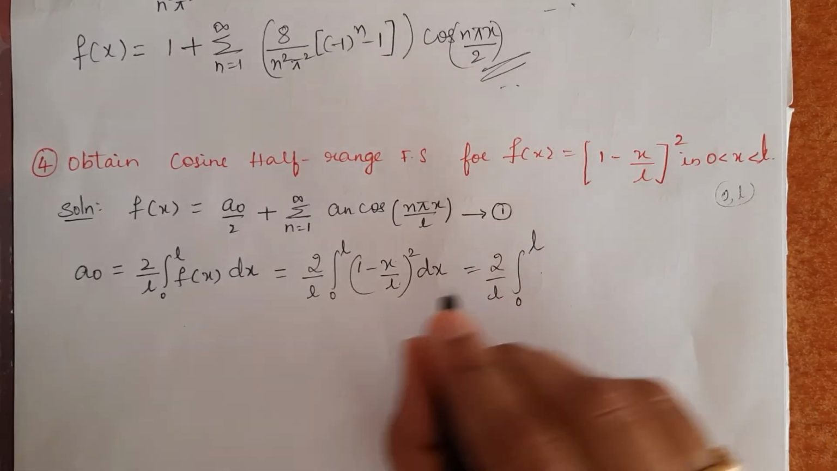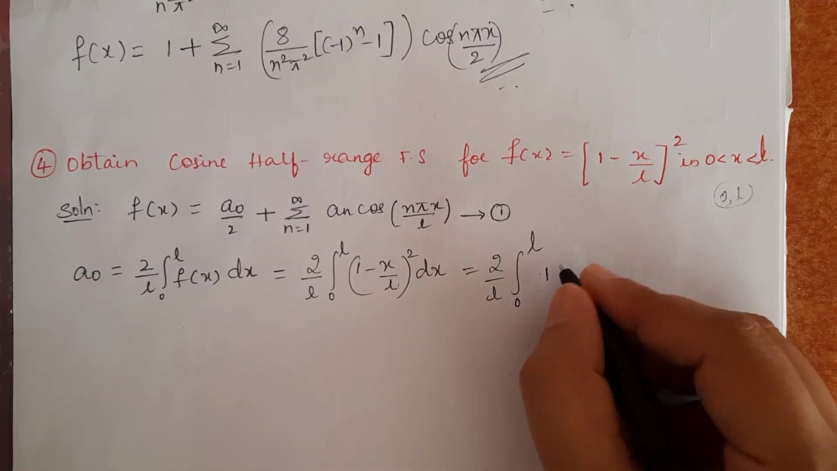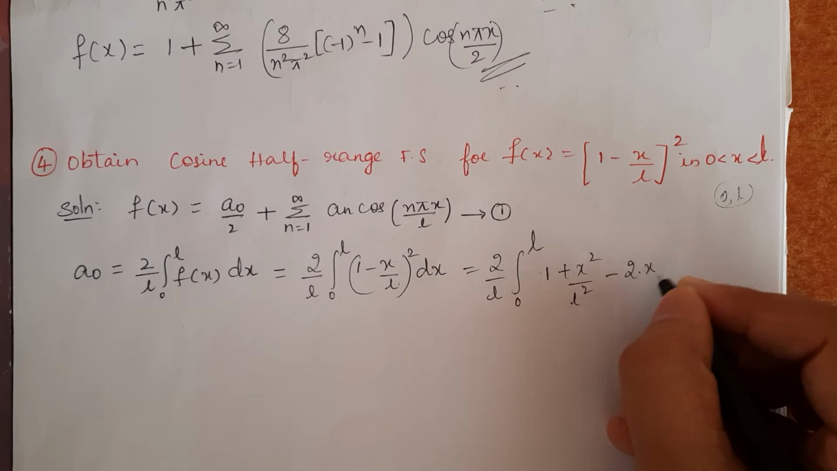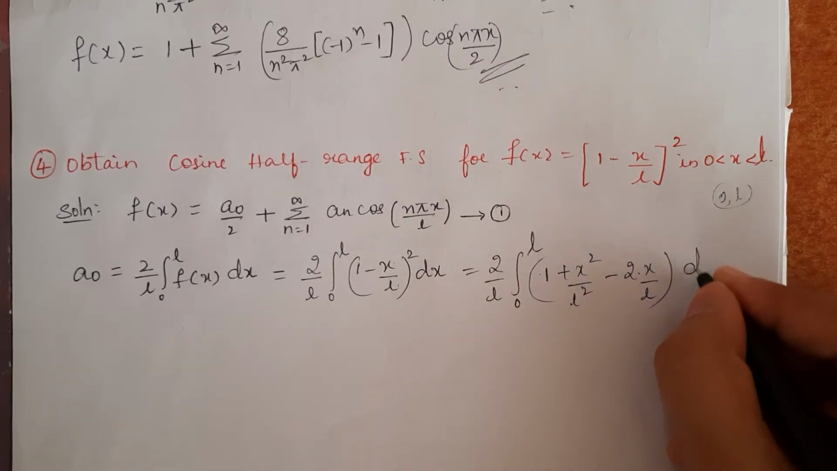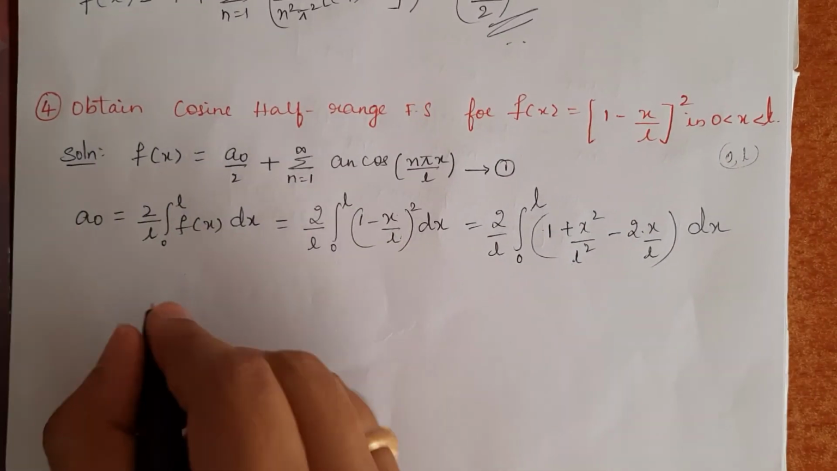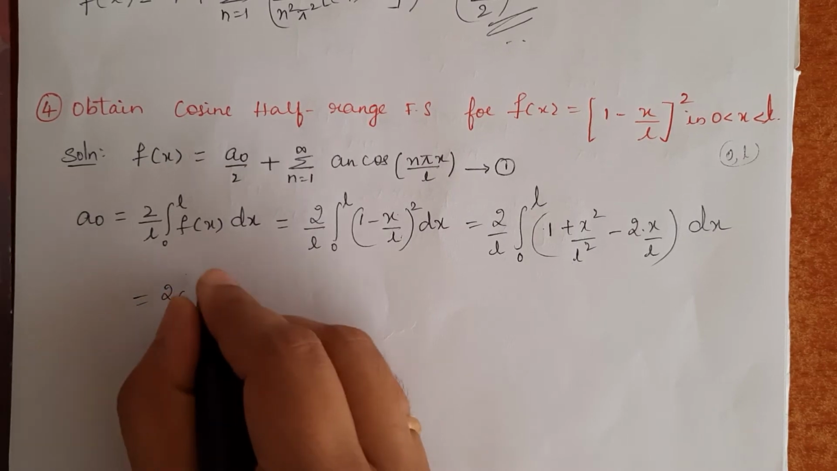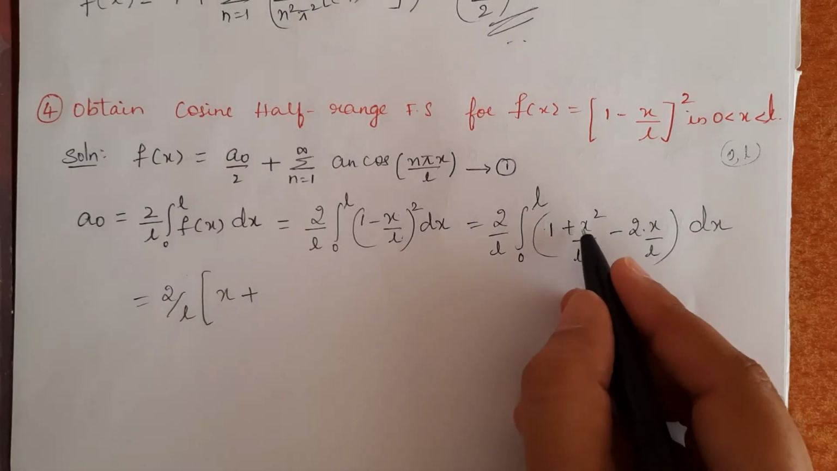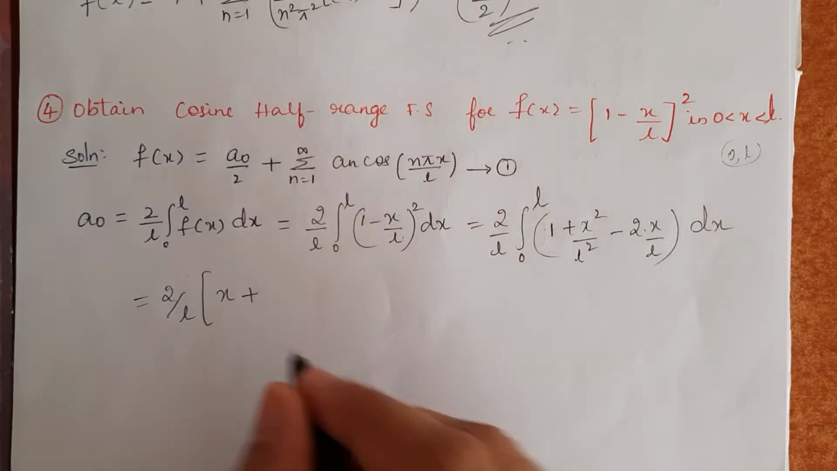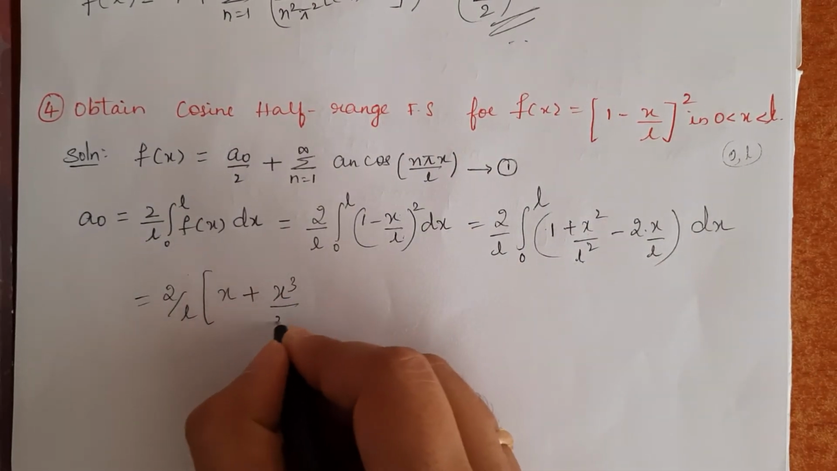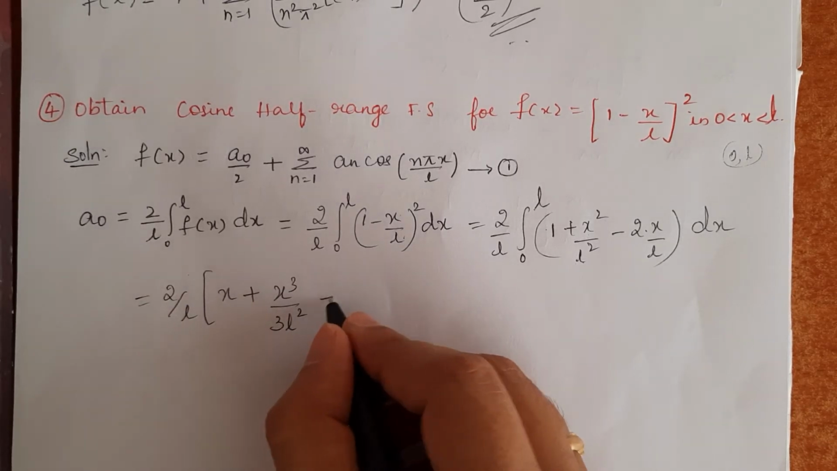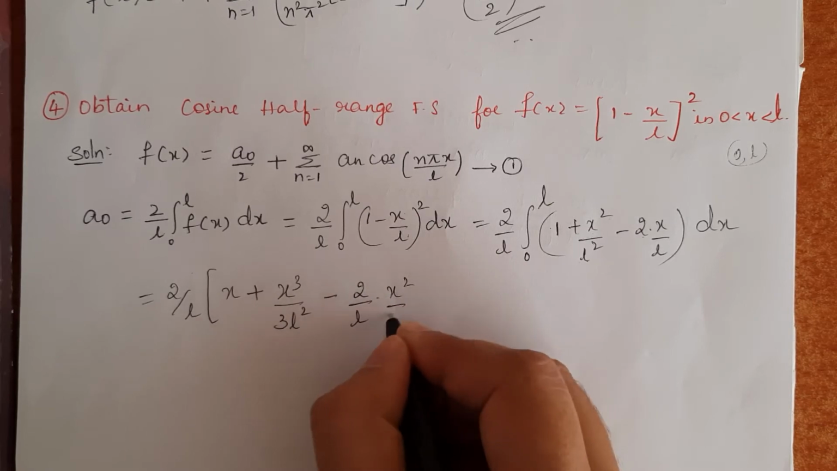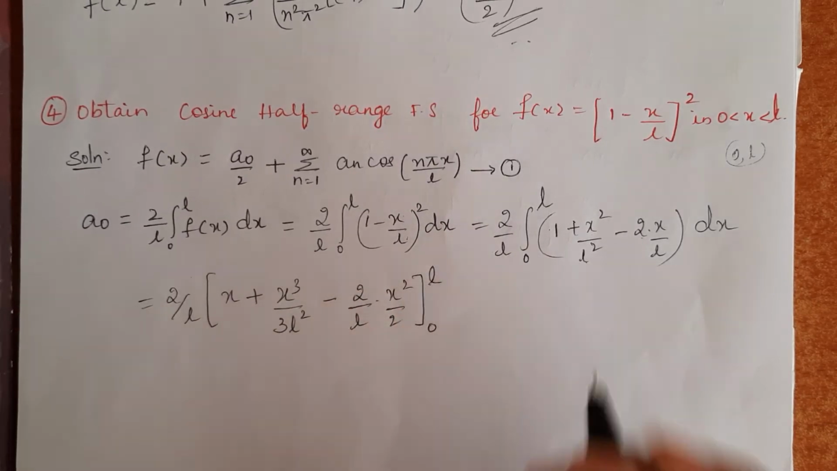Let us expand it. (1 minus x by L) whole square is 1 plus x square by L square minus 2 into x by L. Now we can integrate this with respect to x. 2 by L will keep it as it is. Integration of 1 is x, plus 1 by L square is a constant, integration of x square is x cube divided by 3 L square, minus 2 by L is constant, integration of x is x square by 2. This is between the limit 0 to L.